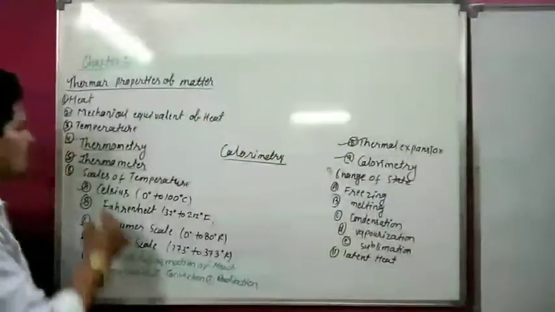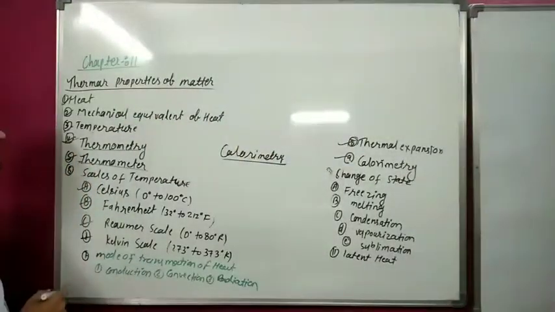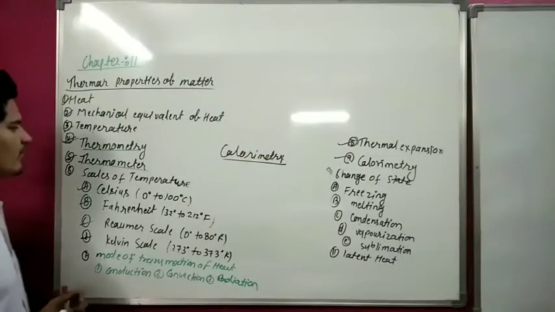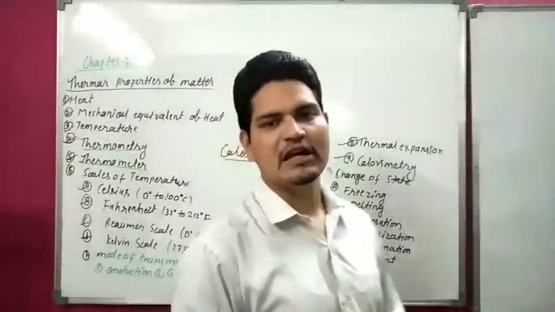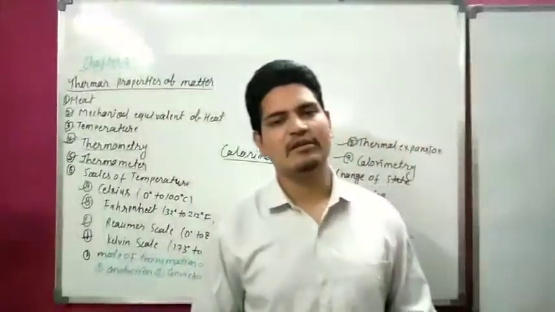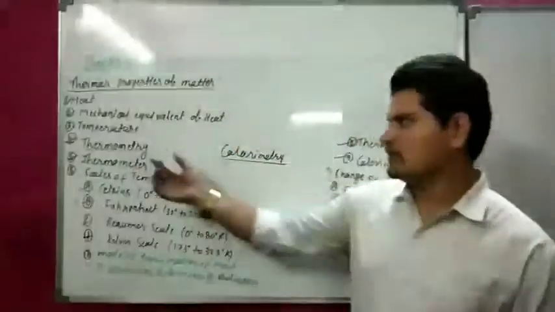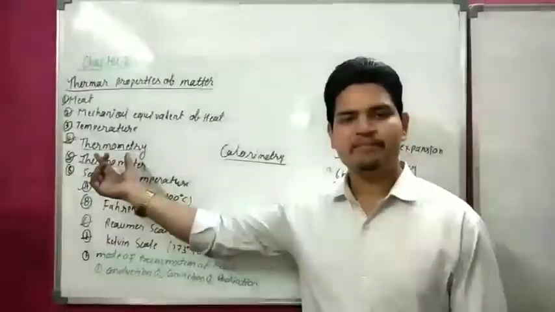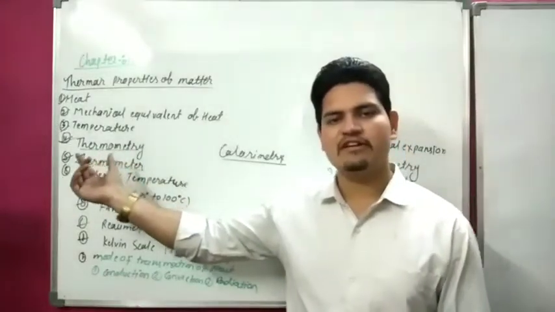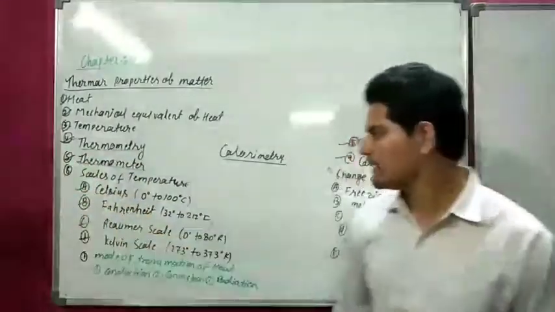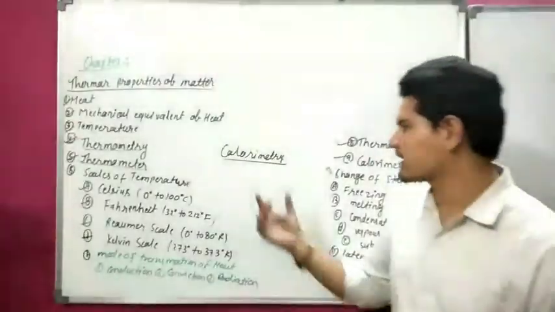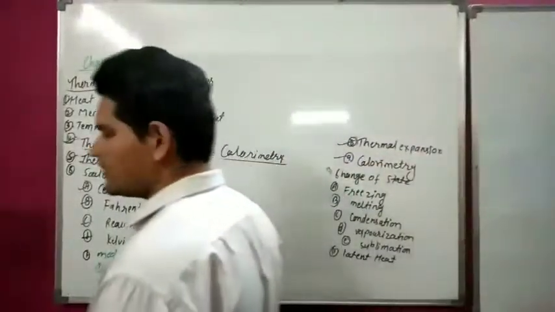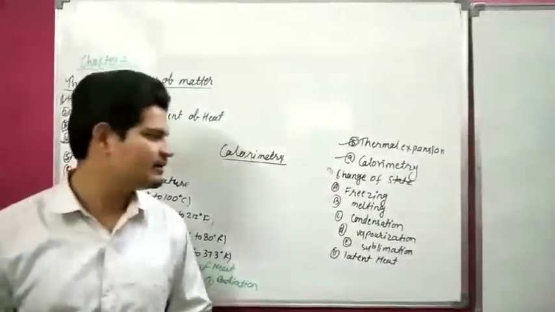Calorimetry is different from thermometry, because thermometry is the branch of physics in which we study the measurement of temperature. In thermometry we study the measurement of temperature, and in calorimetry we study the measurement of heat.